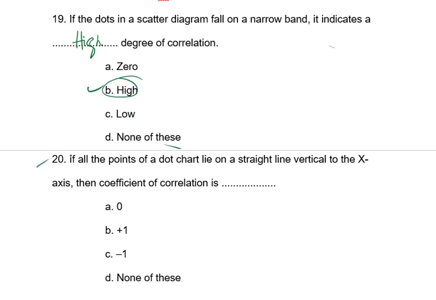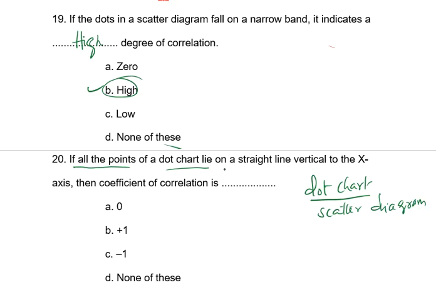And the next question, number 20. If all the points of the dot line chart, nothing but a scatter diagram, lie on a straight line vertical to the x-axis, it is known as a vertical line.